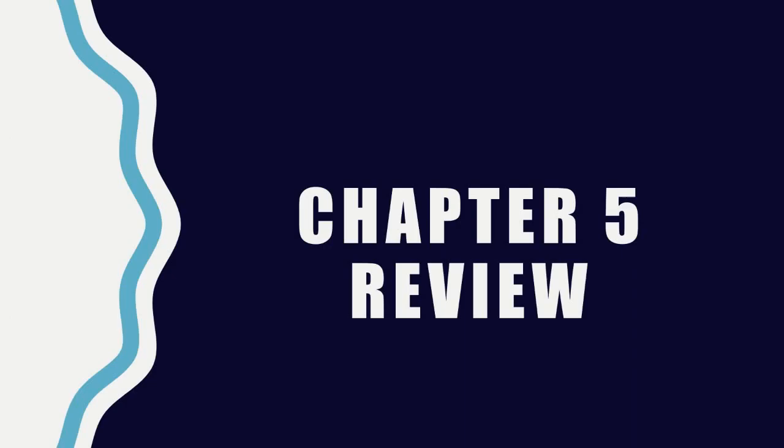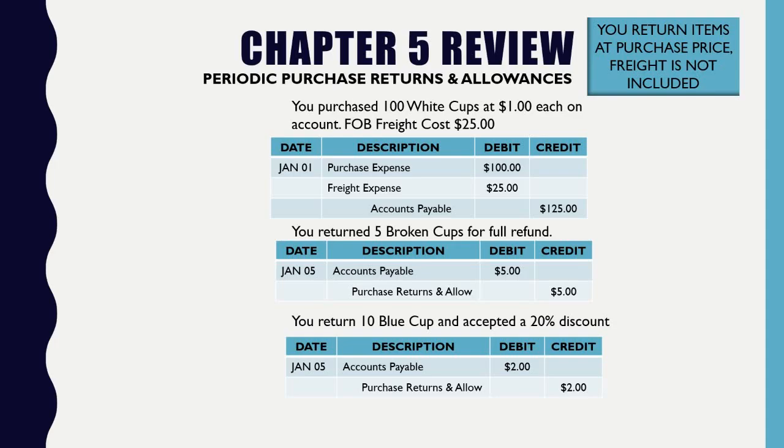All right. So there you go, chapter review. Once again, we took a look at how to make a purchase in the first place, and this comes with the benefit of making purchases from vendors. You can take advantage of discounts, but in this case, we're looking at how we can take advantage of returns and allowances.